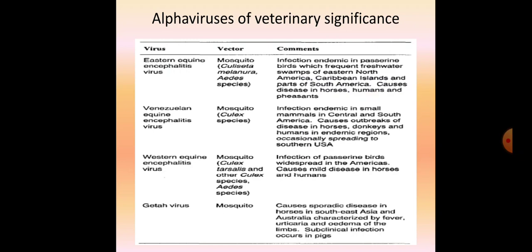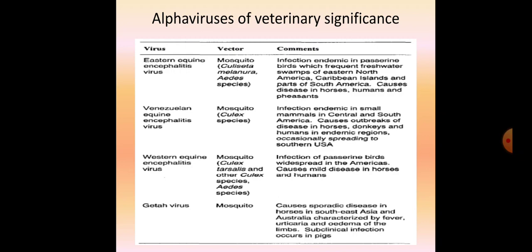Now this is a table showing alpha viruses of veterinary significance, and we'll talk in detail about these viruses. That's Eastern equine encephalitis virus. The main vectors involved here are mosquitoes, Culiseta and Aedes species. These two are the main vectors of this virus. Infection is endemic in passerine birds which frequent freshwater swamps of eastern North America and the Caribbean islands. Similarly, we have the Venezuelan strain, wherein the vector involved is the Culex mosquito, and infection is endemic in small mammals in Central and South America.